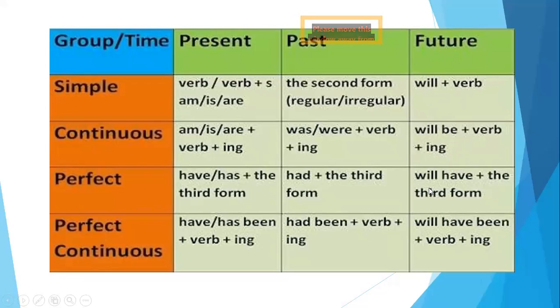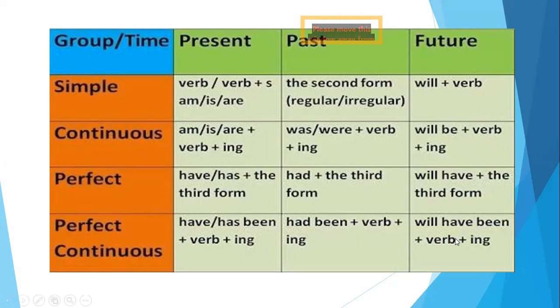Then we have the future perfect, that is will have with the third form of the verb. So again, make sure you don't put will had. Will had is no form. Please, no forms with will had. It's always will have. She will have done her work. She will have gone to the market. So it's always will and have with the third form of the verb for the future perfect tense.